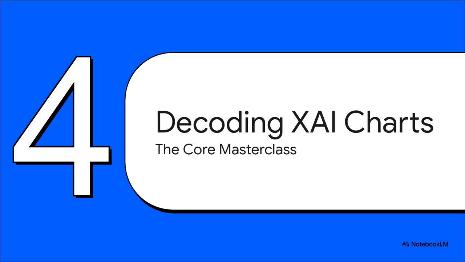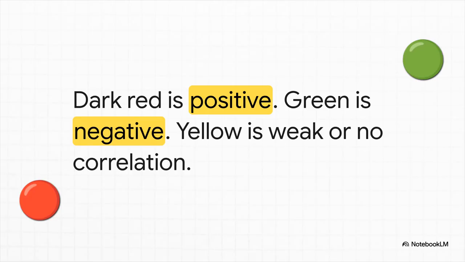Next up, part 4, decoding XAI charts. This right here is the core masterclass, so pay close attention. Before we dive into the data, let's set some quick visual ground rules. For the correlation matrix we're about to see, dark red means a strong positive correlation. So as one goes up, the other goes up. Green is a negative correlation, and yellow means they basically don't interact at all.